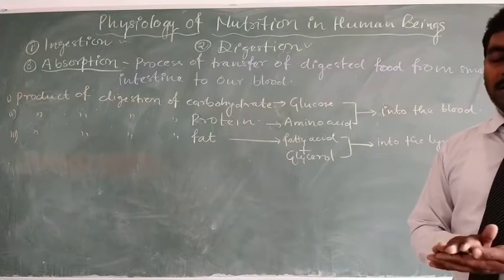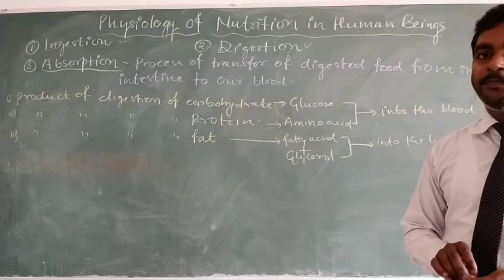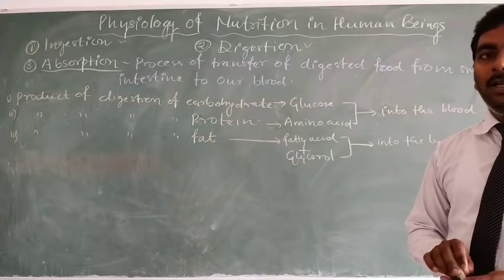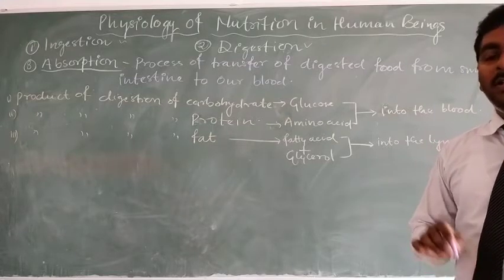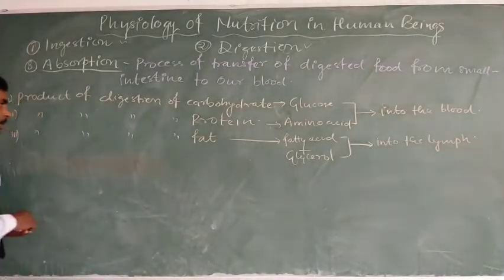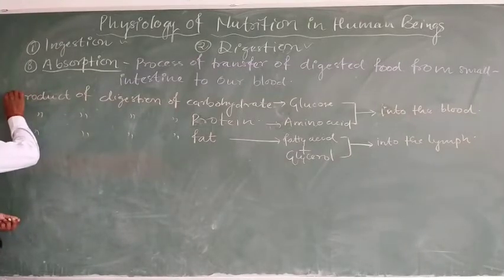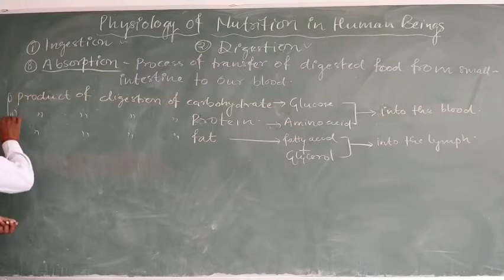Some other components also need to be absorbed from our alimentary canal into the blood, such as water.